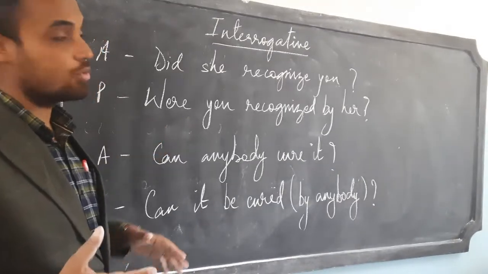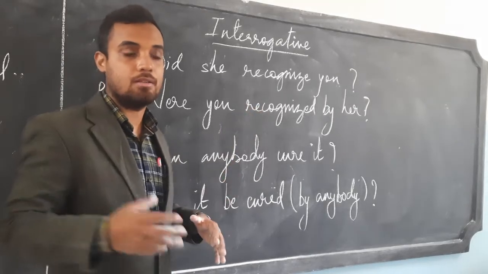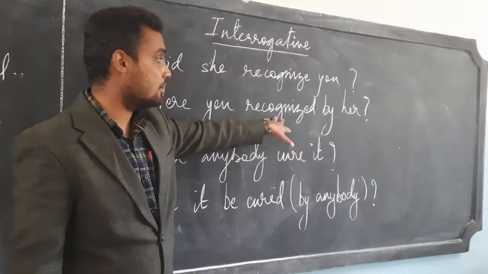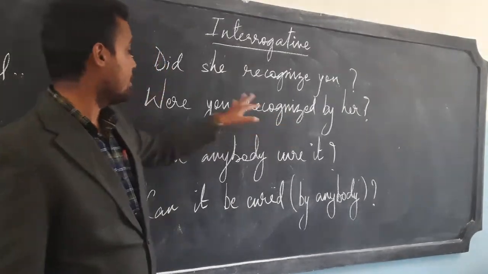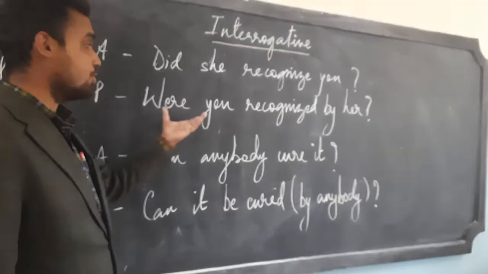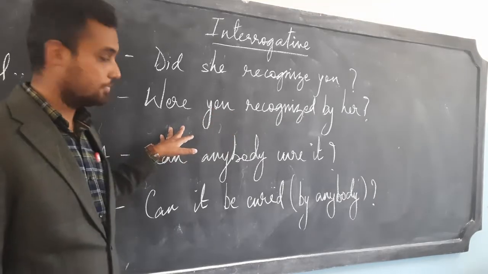I have already taught you that the verb has to be in the past participle form, the third form. So the main verb will be in the third form, that is recognized. And to not change the meaning of the sentence, we have to use the past form. Were you recognized by her?